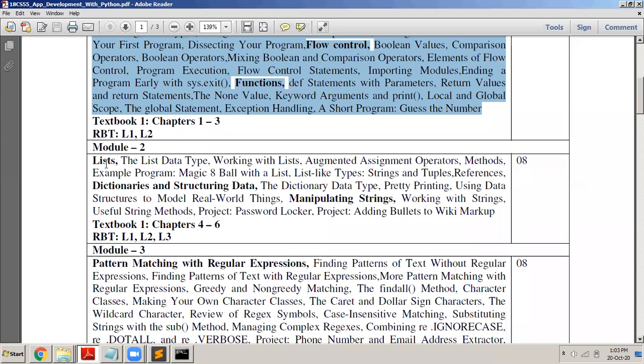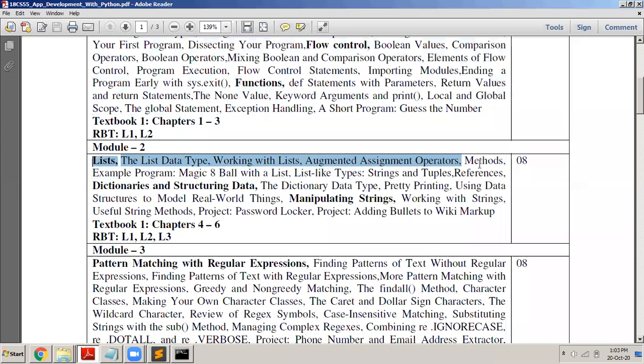Then we will be going to the second module in which we will be learning lists, methods of lists we will be seeing. Okay, so at least this much I will be doing to you people. Okay, I'm going to start with lists. It's a very important concept. Lists in Python is a very important concept. I will be doing this part, and this is also there for the internal.